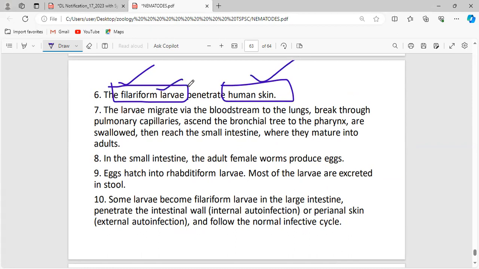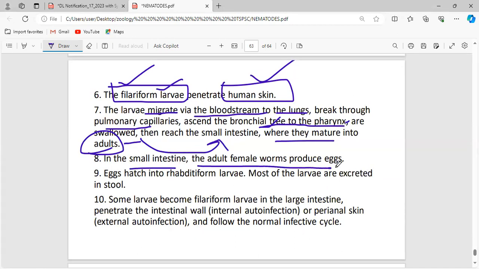Now, this larva migrates via the bloodstream to the lungs, and it breaks through the pulmonary capillaries and ascends the bronchial tree to the pharynx. That is, the bronchial tree is nothing but the trachea. From the pharynx, it is swallowed and then reaches the small intestine, where they mature into adults. In the small intestine, the adult female will again produce eggs. Again, the eggs will hatch into the rhabditiform larva. This will be released into the stool.